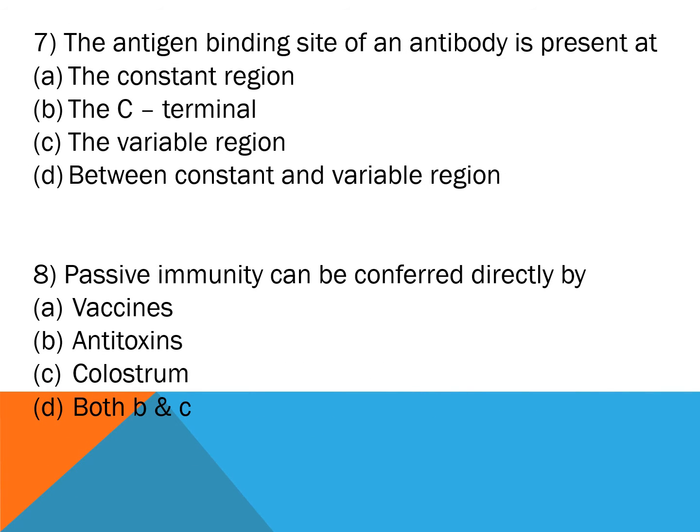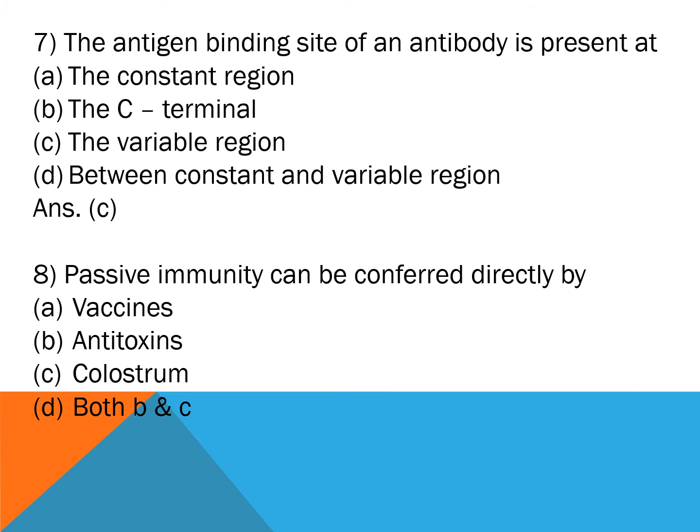Question number 7. The antigen binding site of an antibody is present at option A, the constant region, option B, the C-terminal, option C, the variable region, and option D, between constant and variable region. And the correct answer is option C, the variable region. So the variable region has the antigen binding site, and the antigen binding site is also known as paratope.